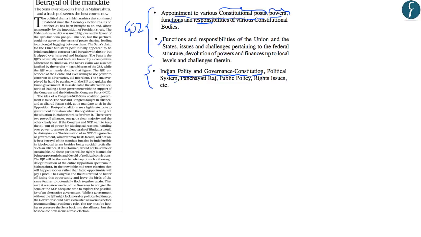Then functions and responsibilities of the Union and the states, issues and challenges pertaining to federal structure. The relation between the Union government and the state government through the governor comes under the federal structure of India, and hence it is a very important issue.